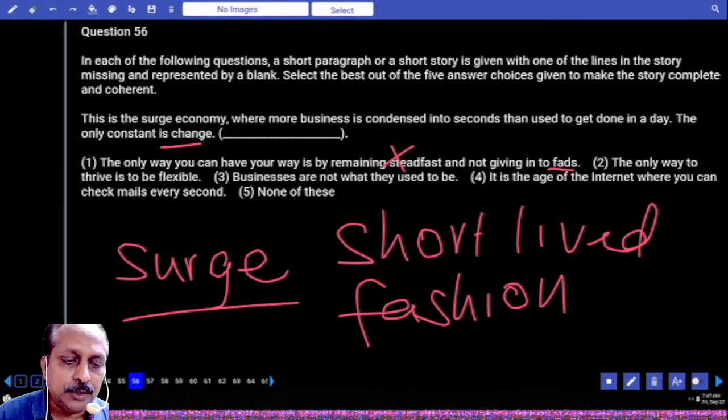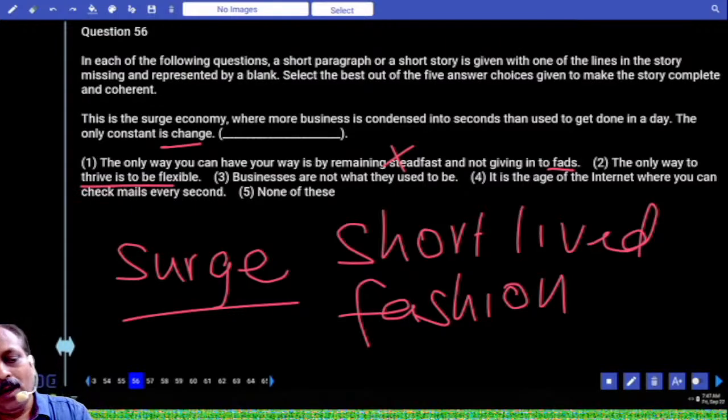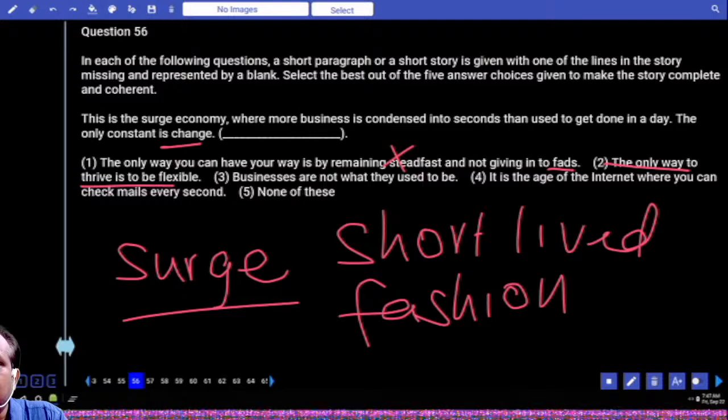The only way to thrive is to be flexible. When the constant factor is change, obviously you got to be flexible. How can you survive? When things happen in seconds, you got to be flexible. Based on that, the answer is the second option. The only way to thrive, means to do well, to survive, to grow well, is to be flexible.